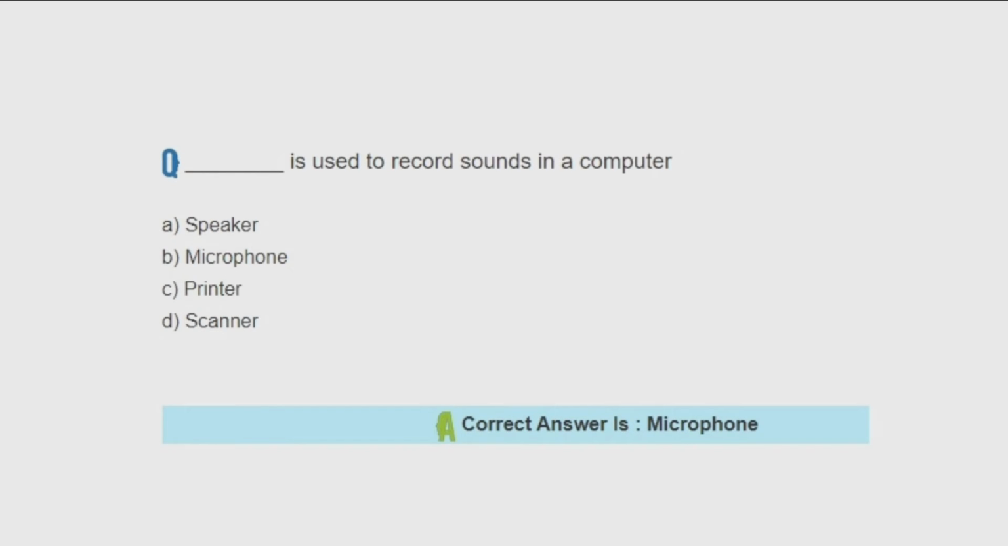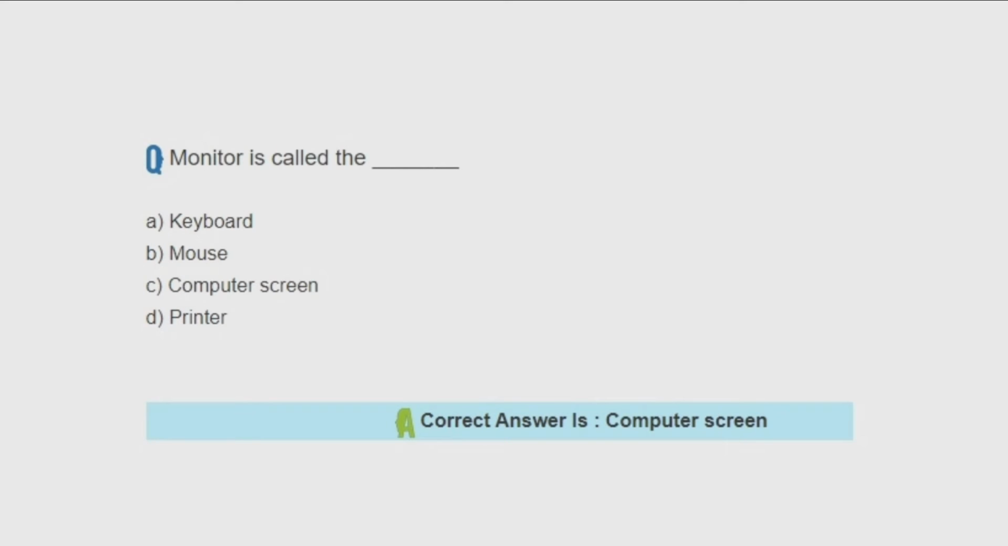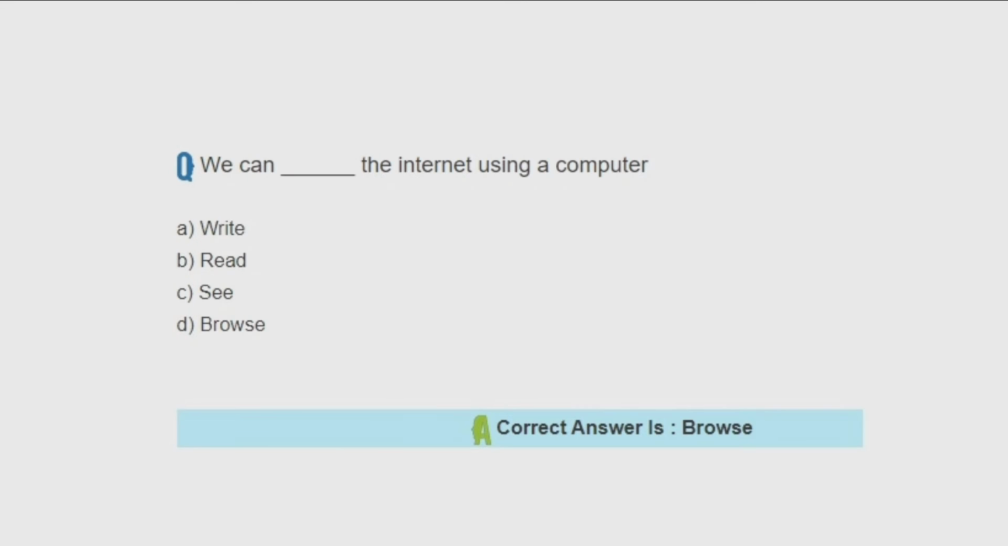Microphone is used to record sound in a computer. We can play games in a computer. Monitor is called a computer screen. We can browse the internet using a computer.